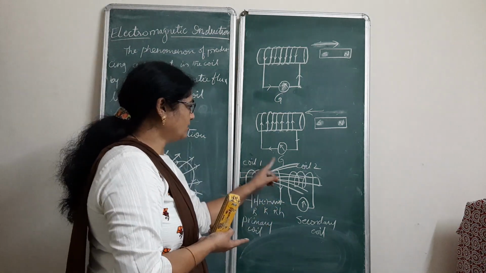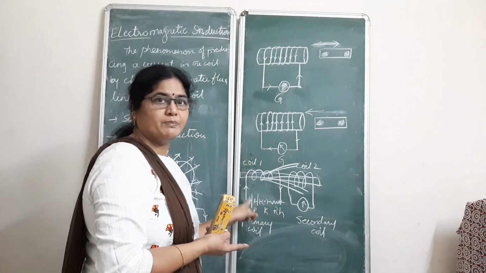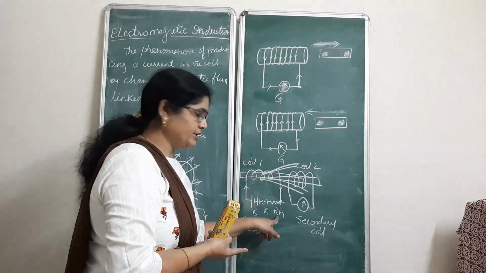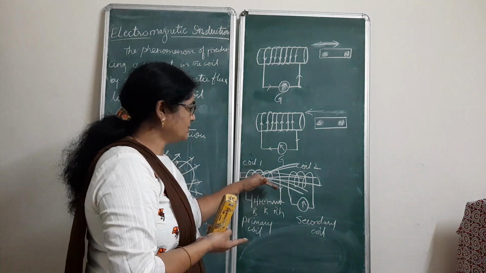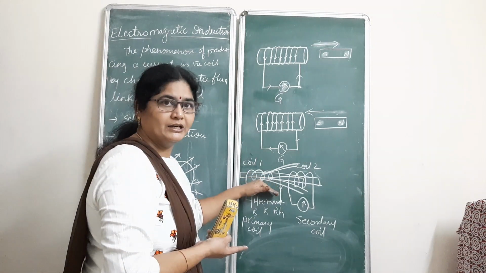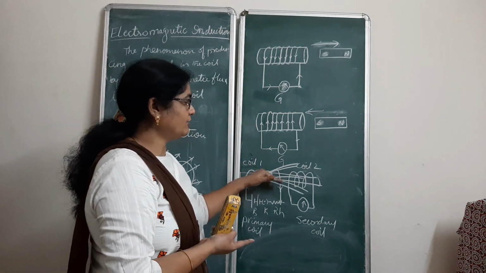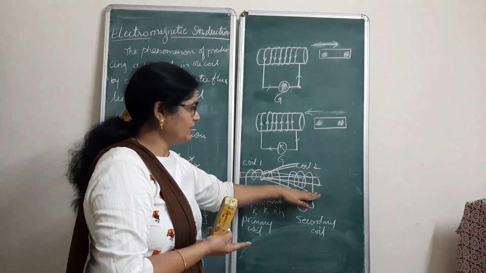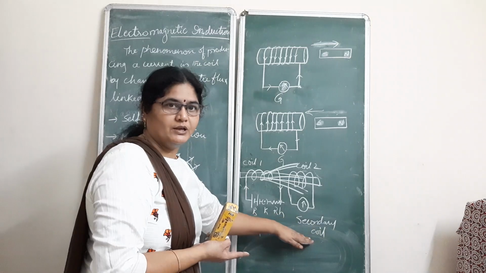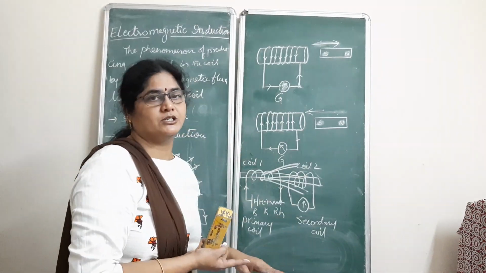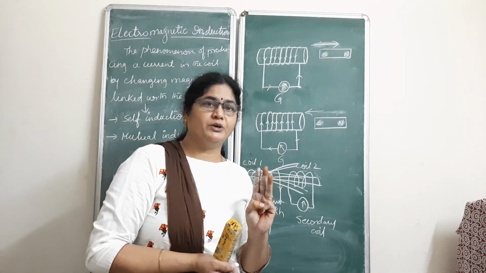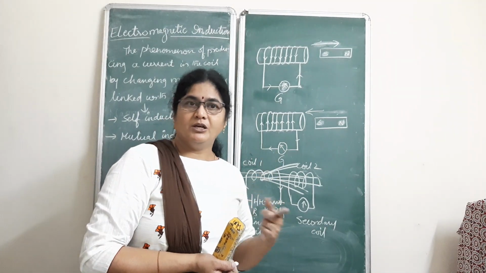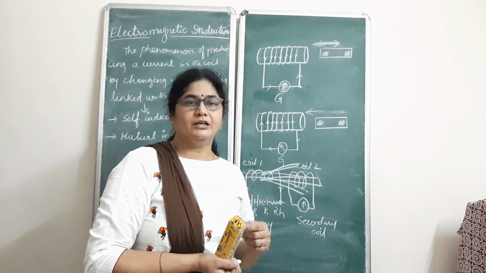Like, we will take a coil which is connected to the battery. There is a supply of current in the primary coil which can be changed with the help of a rheostat. And because of the changing current, there will be a changing magnetic field. The magnetic flux linked with the coil changes. As a result, current is produced in the secondary coil. So this is called mutual induction. So these are the three ways to produce current in a coil by the phenomenon called electromagnetic induction.